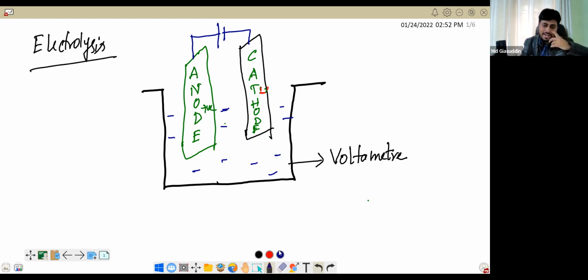So at the anode, will there be cations or anions? Anions. Anions are negatively charged, and cations are positive.